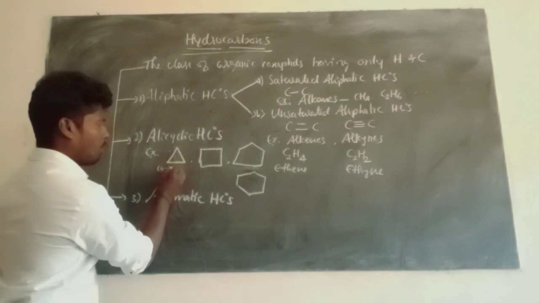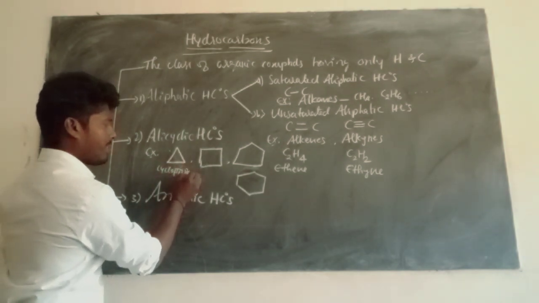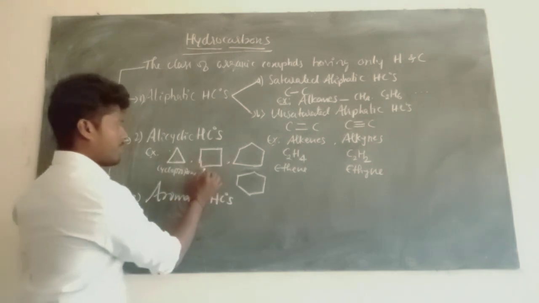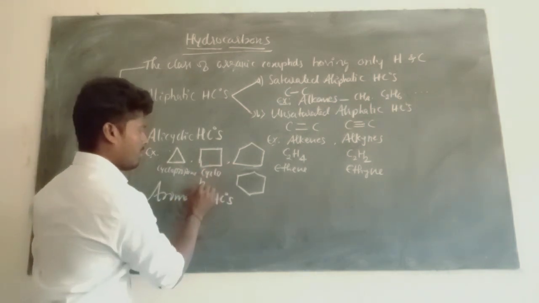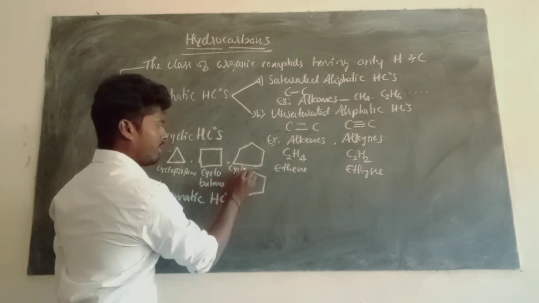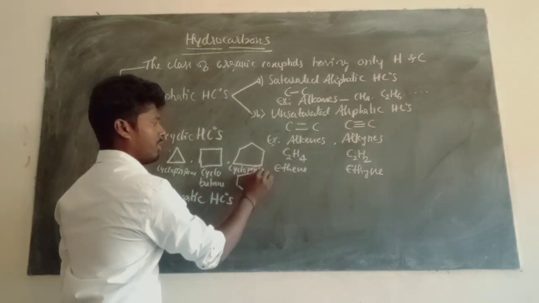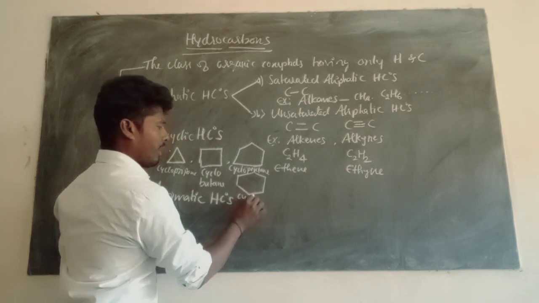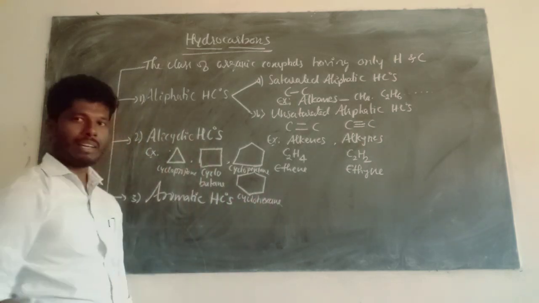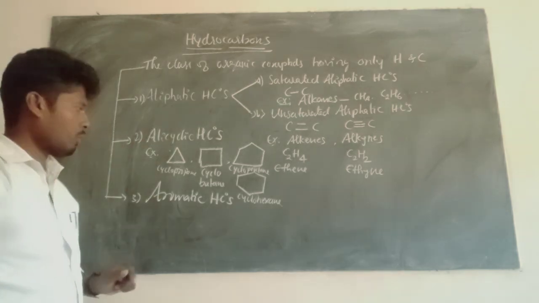This is cyclopropane: propane is 3 carbons, and cyclo means closed form. Then this is cyclobutane, this is cyclopentane, and this is cyclohexane.